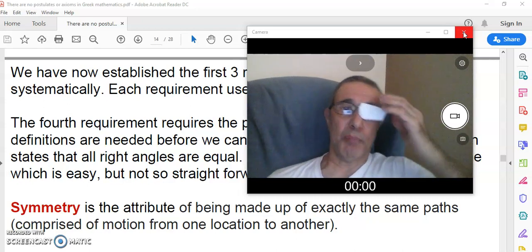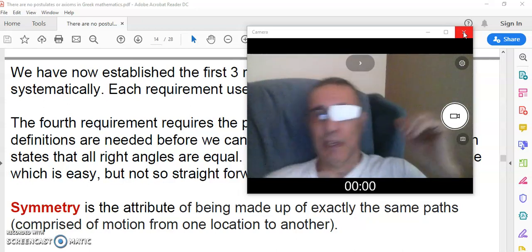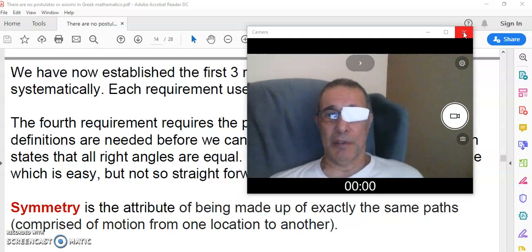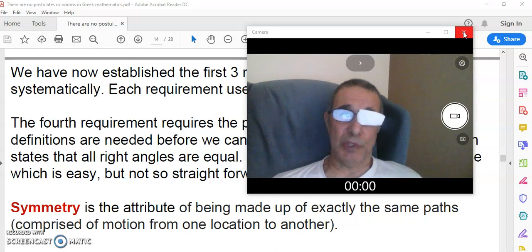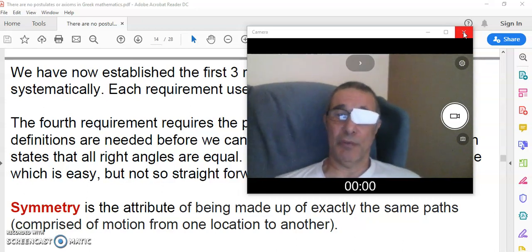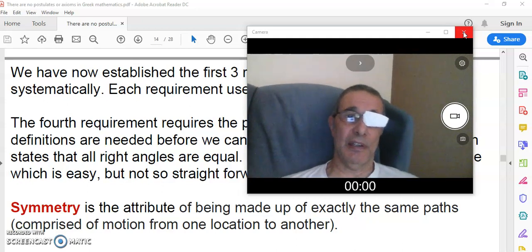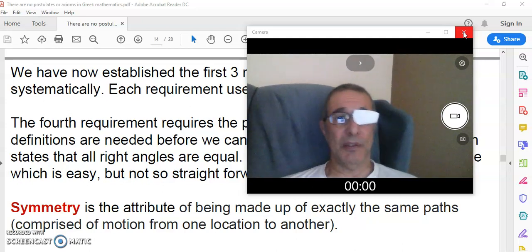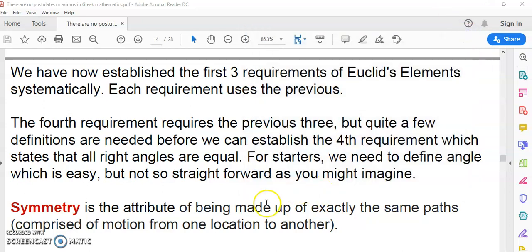Noumena are perfect concepts. And so now that we've established the first three requirements, we're going to work our way to the fourth requirement, which is that all right angles are equal. So let's begin. Now, the fourth requirement requires the previous three. You can't get to the fourth without them.